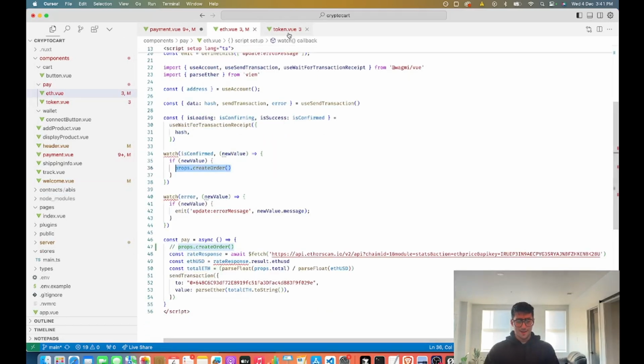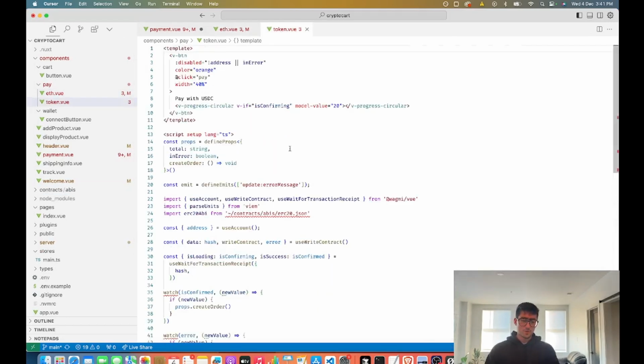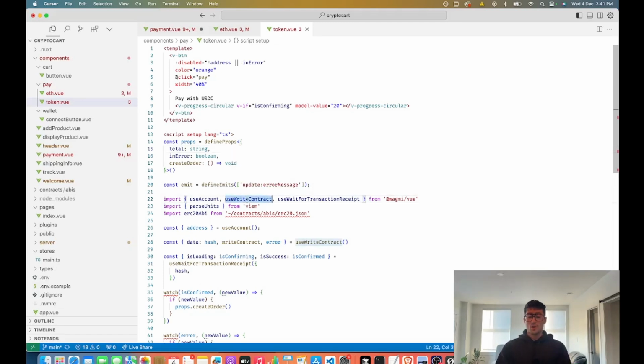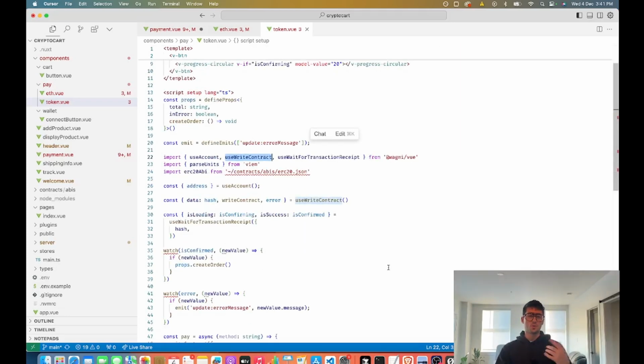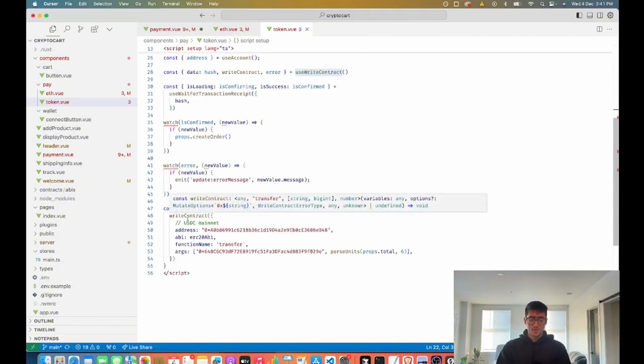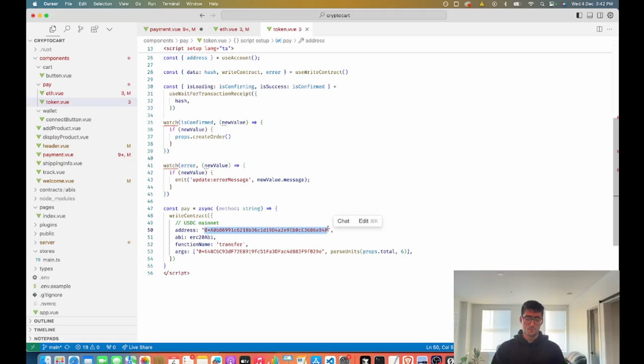We also have the token part, which is a little bit different, but mostly the same. Instead of useSendTransaction, we're using useWriteContract, because we're calling an ERC20 token contract. We're not just sending ETH. There's a little bit of a nuanced difference there. So the pay is a contract write, and this is the address of the smart contract.